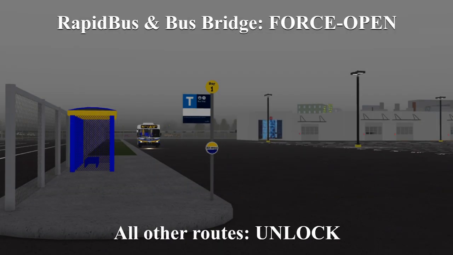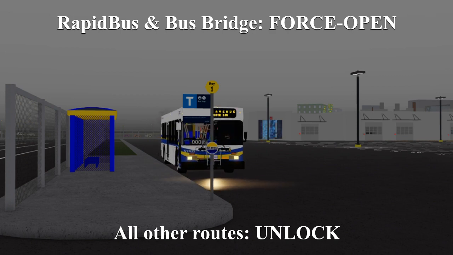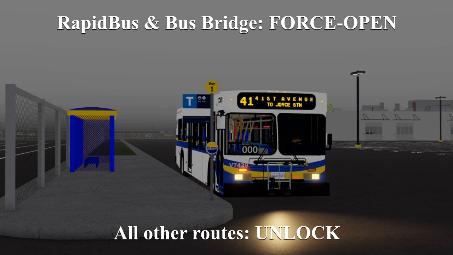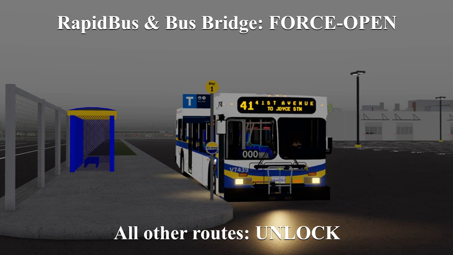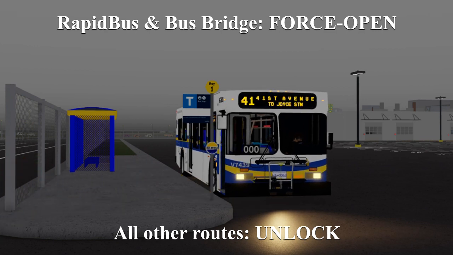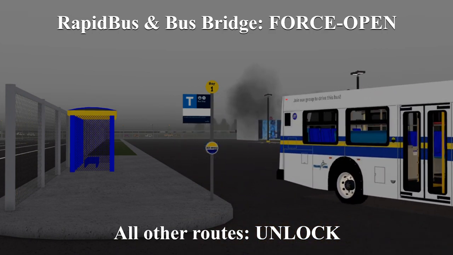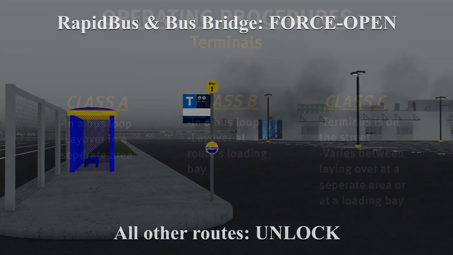With both the unlock and force open feature with the rear door, how would you know which one to use? If you're running a B-line or rapid bus route, like the R4, or if you're running a bus bridge, such as the Canada Line shuttle, these routes feature all-door boarding, where you force open your rear door. Every other regular service route, including express and local, only permits you to unlock the rear door.